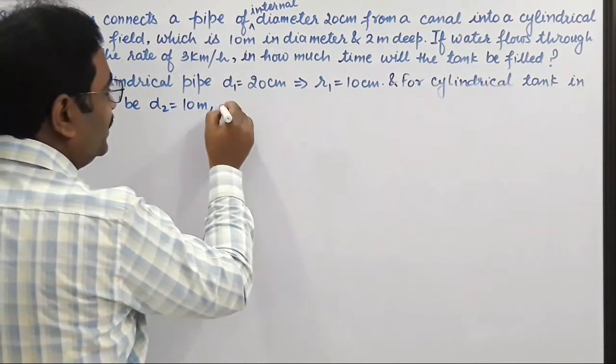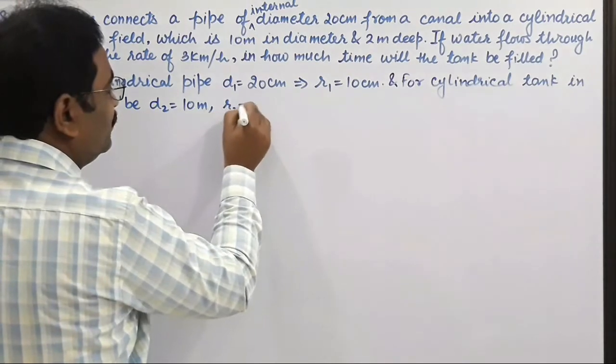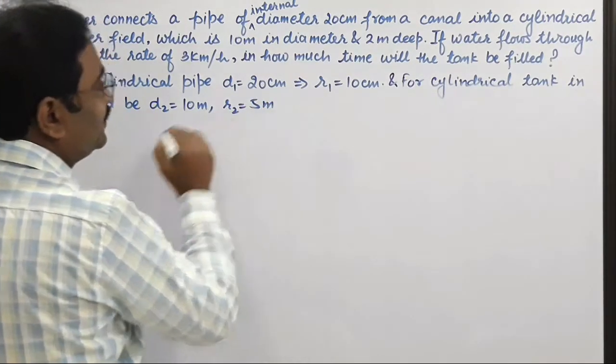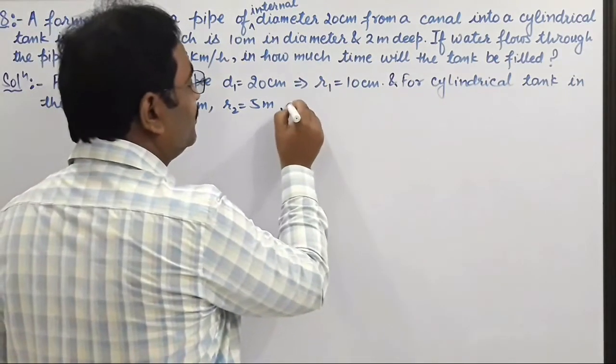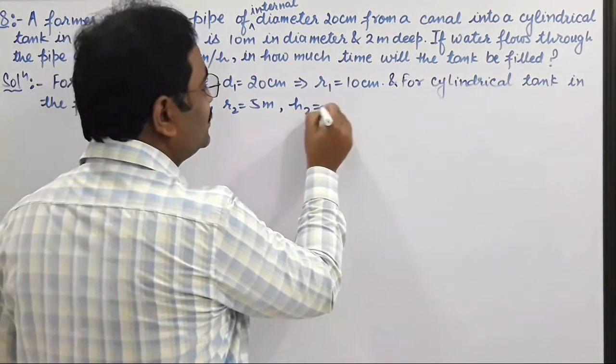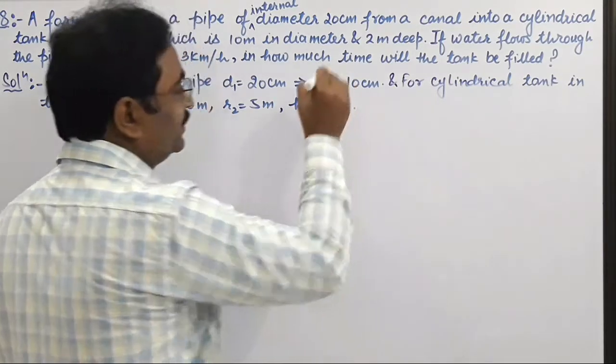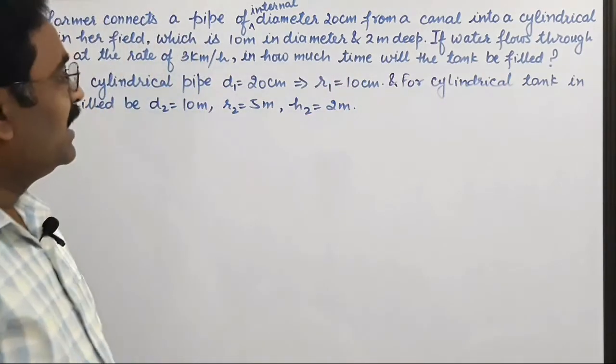So radius R2 will be 5 meter, and it is given 2 meter deep. 2 meter deep means height H2 is equal to 2 meter, right?